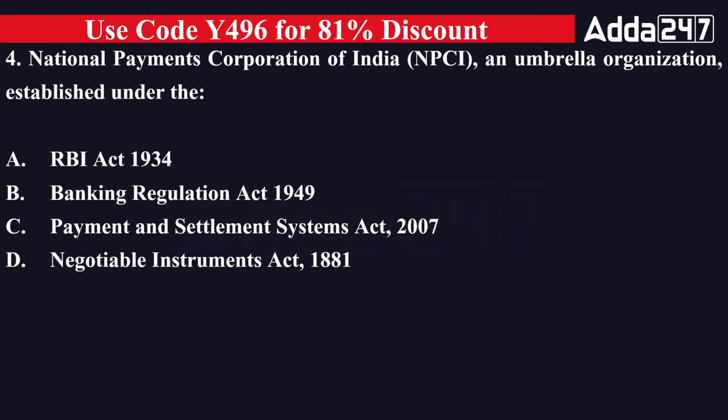Very good. Next. National Payment Corporation of India, that is NPCI, is an umbrella organization and it was established under which of the following act? Under which of the following act was the NPCI established? RBI Act 1934, Banking Regulation Act 1949, Payment and Settlement System Act 2007, Negotiable Instrument Act 1881.